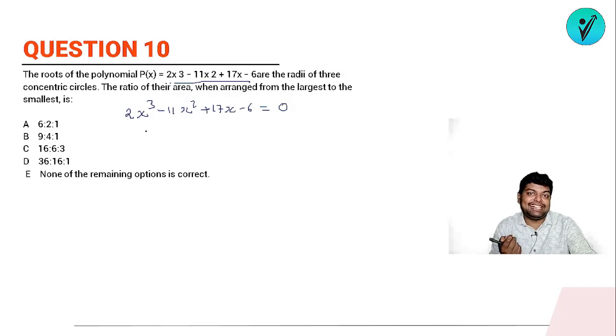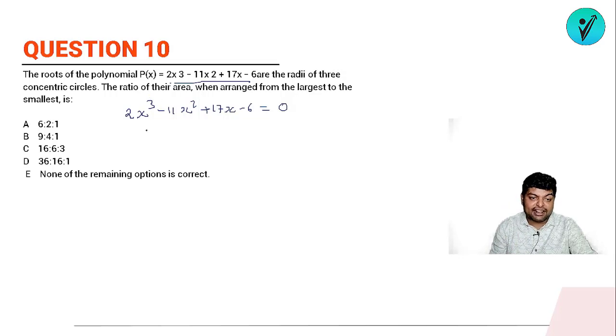Using the hit and trial method, first of all we have to find what one root of it can be. So suppose I keep the value of x as 1, can we keep the value of x as -1? No, x can't be -1. Why? Because that is a radius. So a radius can never have a negative value. So the value of x can't be -1. So let us take that one of the roots is 1.